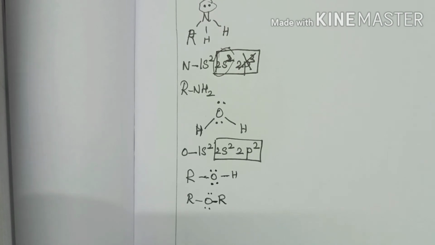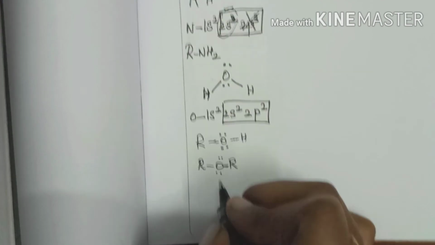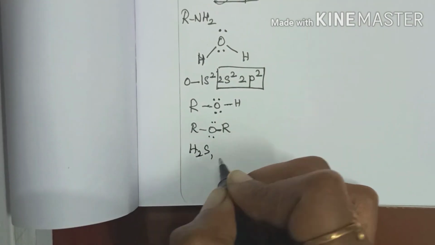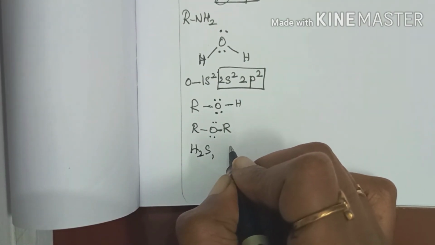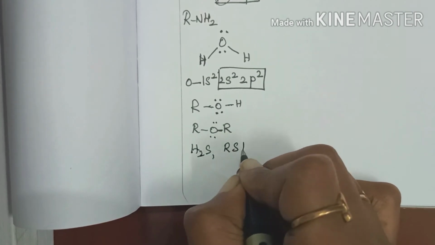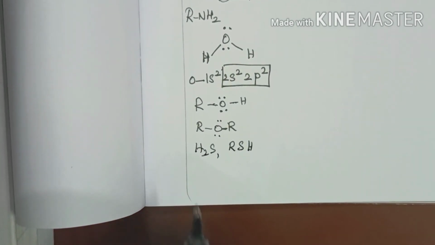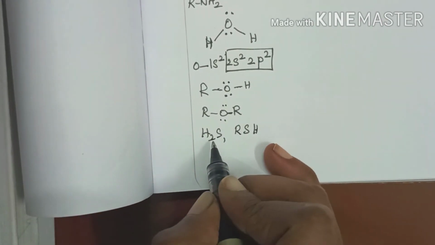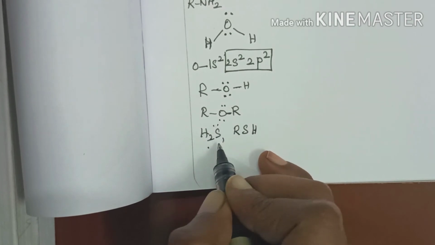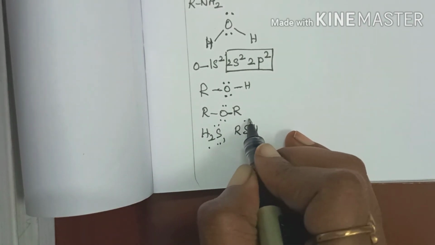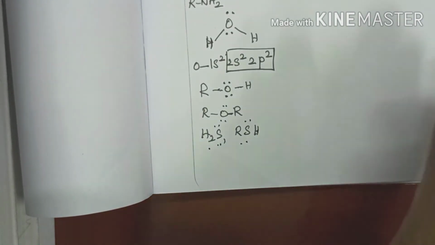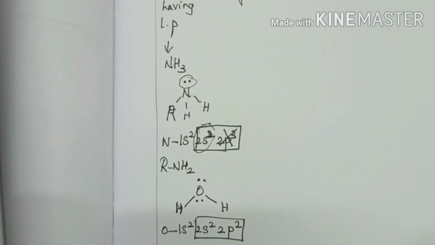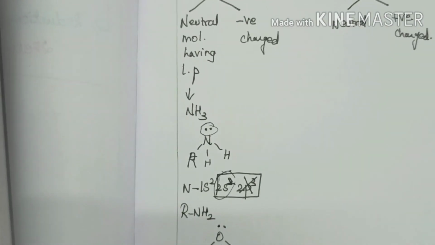And next is hydrogen sulfide and thiols, H2S and RSH. Here too sulfur has 6 outermost electrons, so since it forms 2 bonds with hydrogen, there will be 2 lone pairs. In thiols too there will be 2 lone pairs. So these are the examples of neutral molecules having lone pairs.